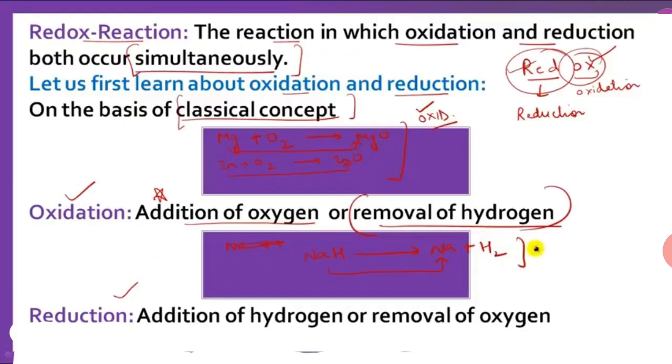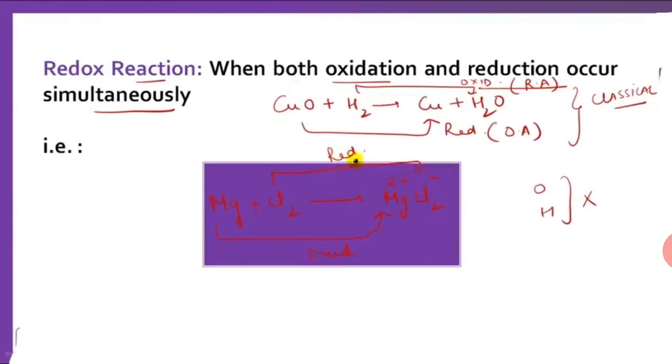Oxidation is addition of oxygen or removal of hydrogen. In opposite of this, reduction is addition of hydrogen or removal of oxygen. In this way, if in any reaction both oxidation and reduction occur, then we call it redox reaction.